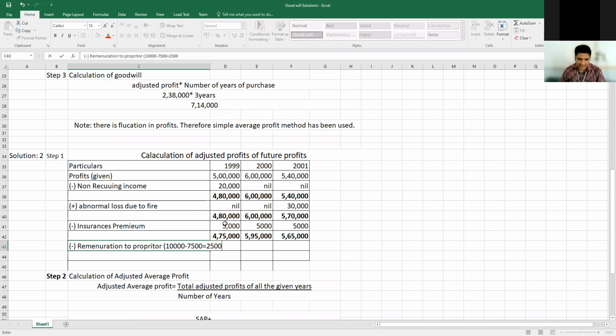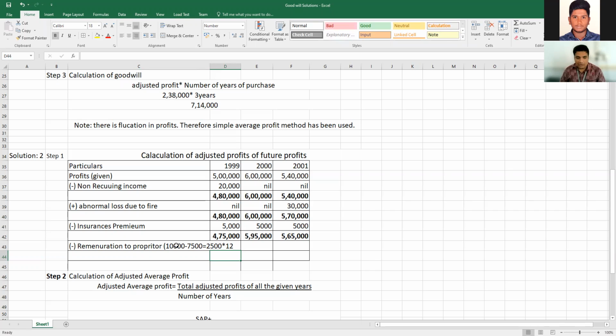So 2,500 into 12 per annum. How much will you get? 30,000. 30,000 for the whole year. So now you got that amount. The remuneration of the proprietor is fixed at 10,000 rupees, but instead of 10,000 rupees he is getting 7,500. So 10,000 minus 7,500, you get 2,500, which is the difference amount. So 2,500 into 12, you will get 30,000 rupees.